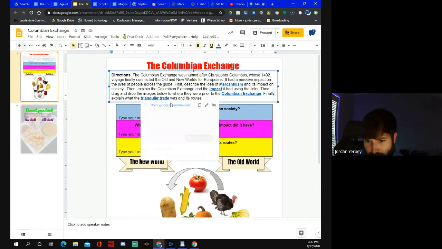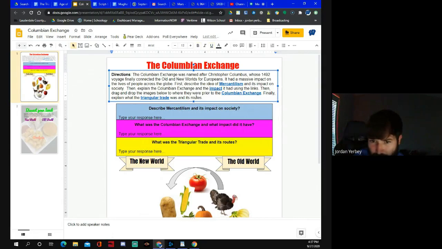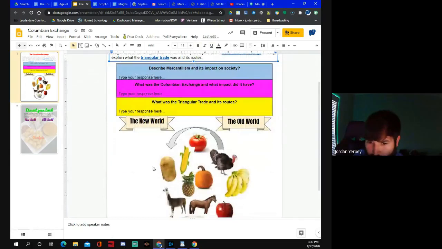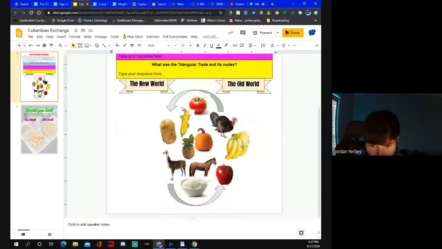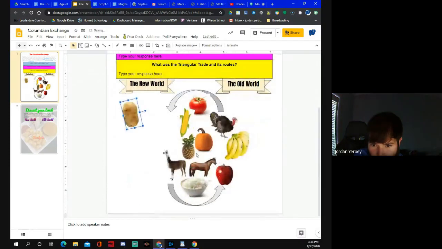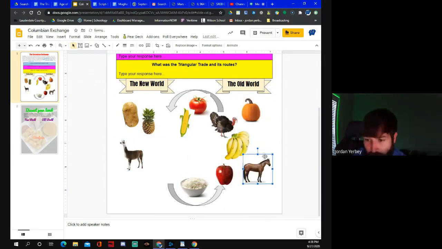And you'll click the link there and you can read that. And the mercantilism link is similar to that. After you have done those things, your job is to move each of these items into their proper category. These items come from different parts of the world. You may think some of them come from the New World. You may know some of them do not. But your job is to take them and move them over into different categories. Over here.